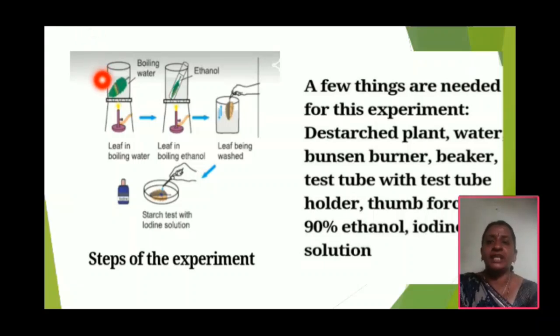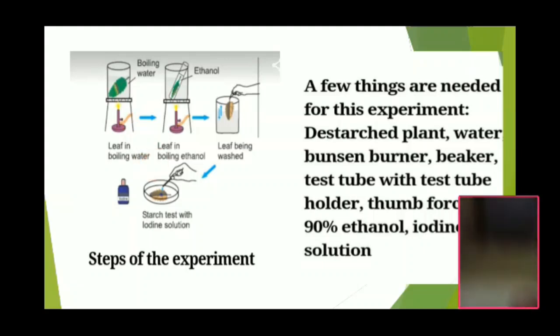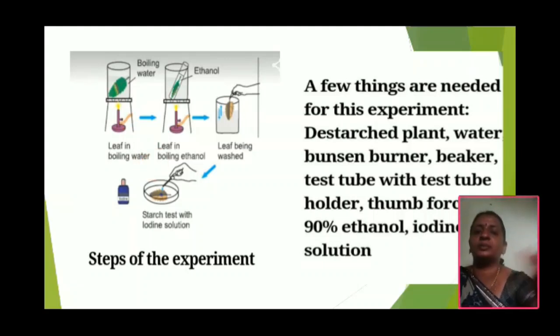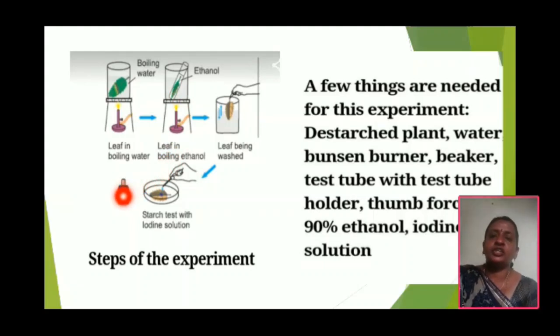Beaker, tripod stand, Bunsen burner, test tube, petri dish, iodine solution and methylated spirit. In this activity we use two chemicals: one is methylated spirit and another one is iodine solution.